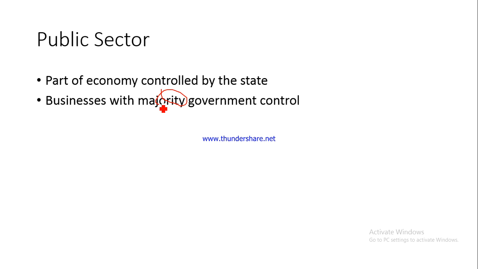Now please understand what I am trying to tell you. The government ownership could be held by just one government. It could only be the central government, it could be a state government, or it could be a combination of such governments. So it could be central government plus state government. It could be two or more state governments. The idea is that more than 50% should be held by these governments, either individually, singly, or as a combination. Fine.